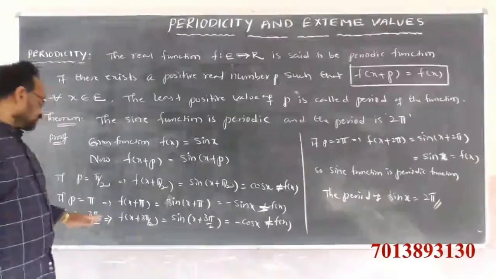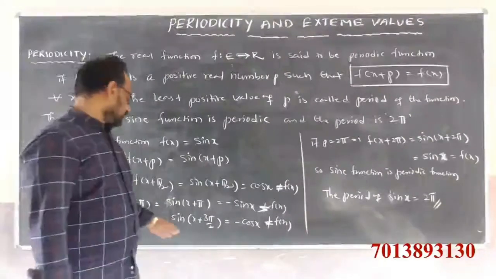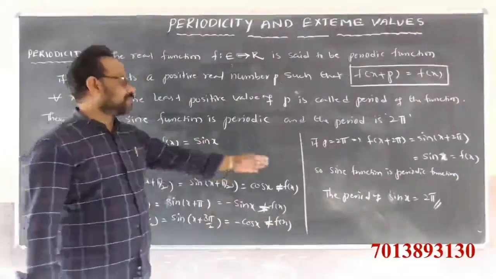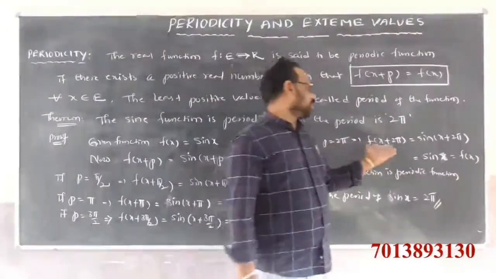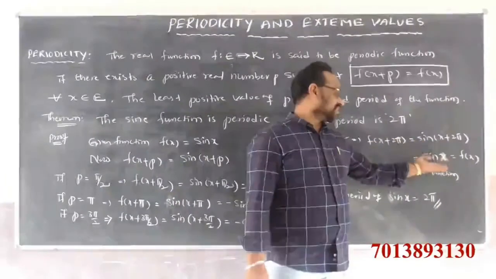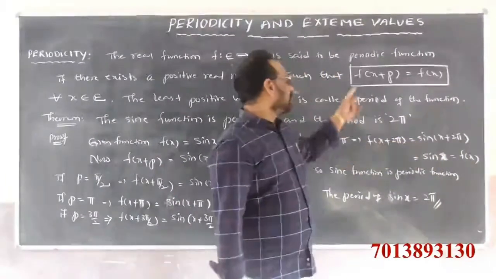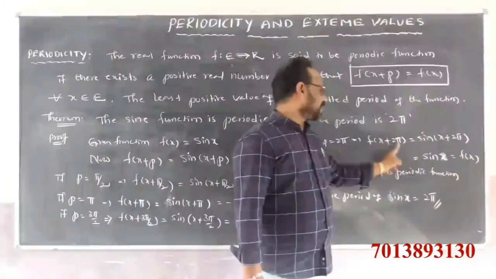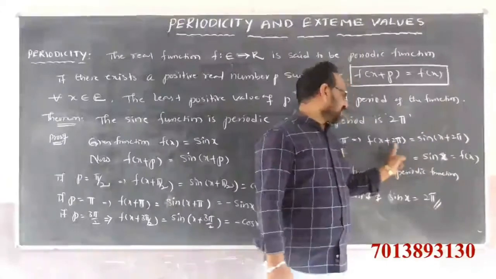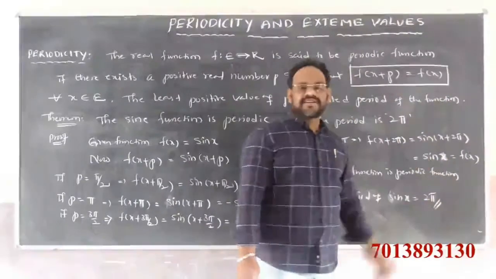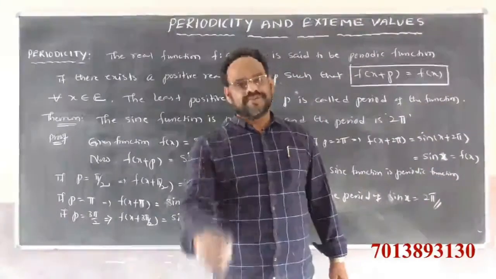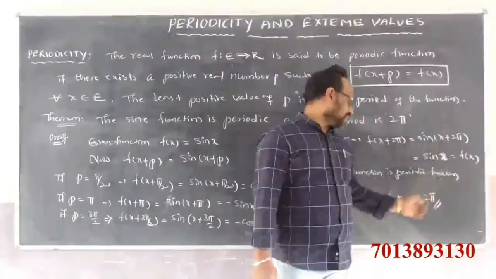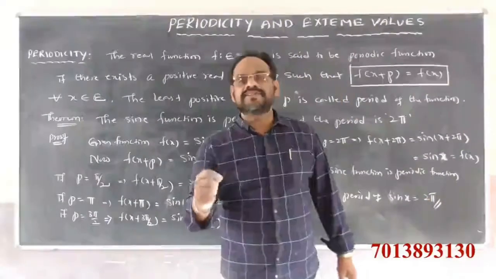If you substitute p equals 3 pi by 2, f of x plus 3 pi by 2 gives minus cos x. This is also not equal to f of x. If you substitute p value 2 pi, we get f of x plus 2 pi equals sin of x plus 2 pi, which is sin x, equal to f of x. That means we satisfy the condition f of x plus 2 pi equals f of x. So the sine function is a periodic function. The period is 2 pi.